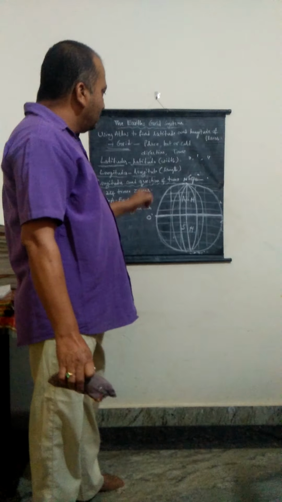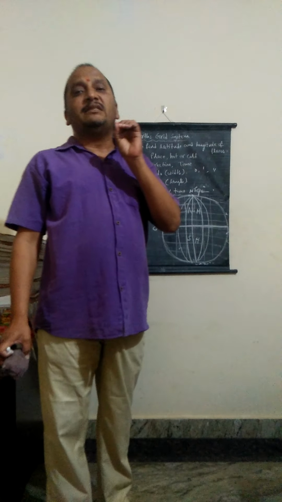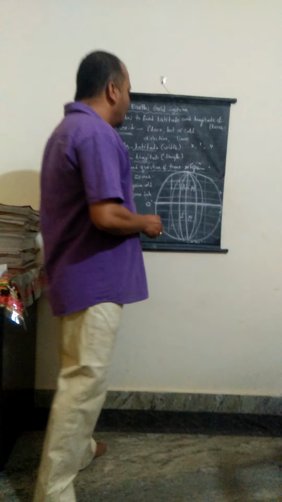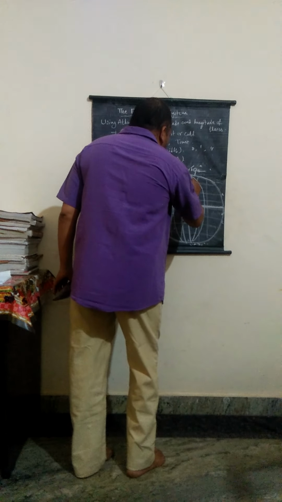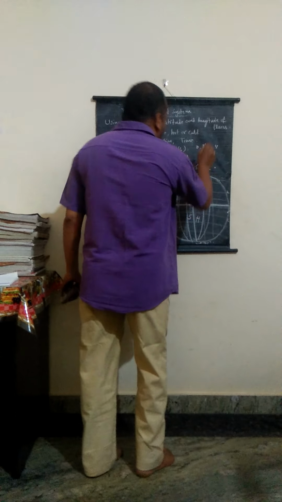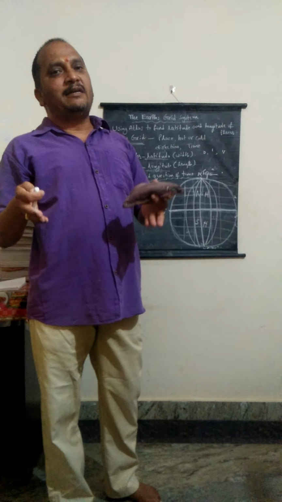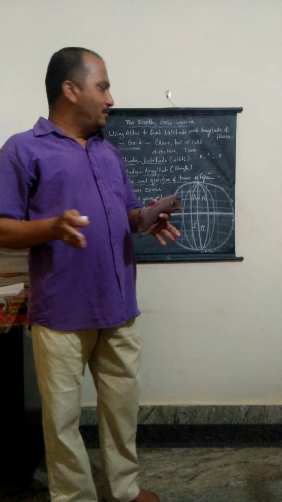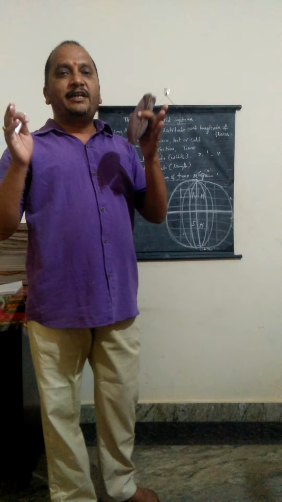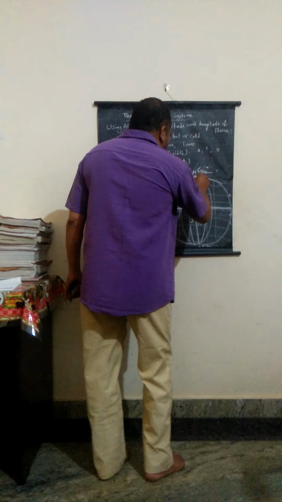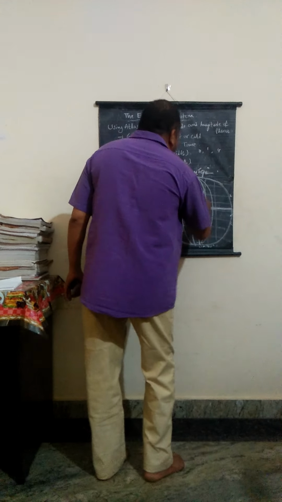The longitudes are 360 in total. In that, the 0 degree longitude passes through Greenwich in England. Greenwich in England is called the 0 degree meridian, or prime meridian, or Greenwich line or meridian. It is very important. It is passing through England.